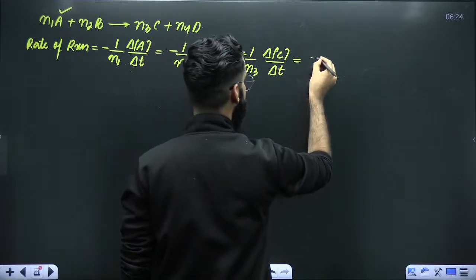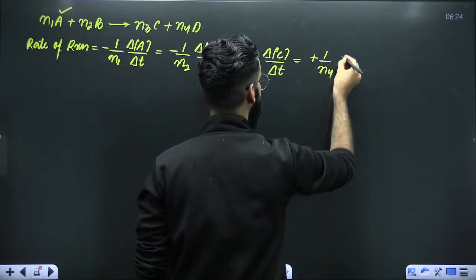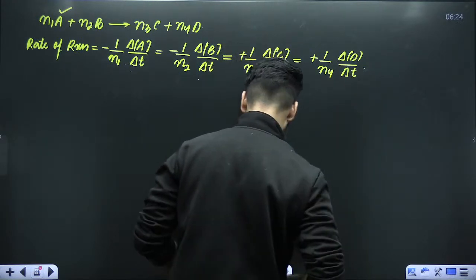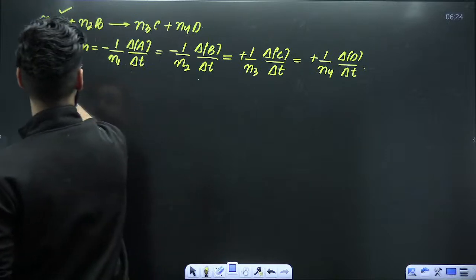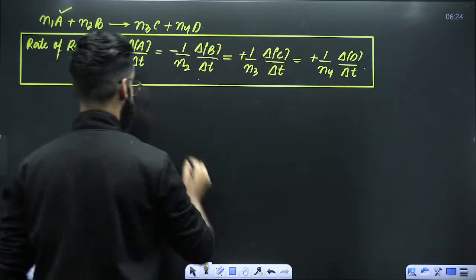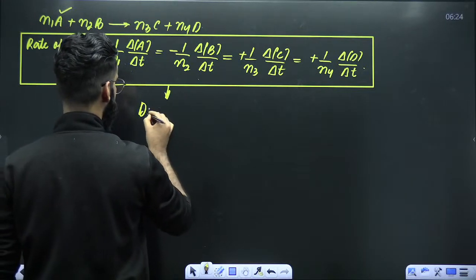With respect to D, it's plus 1 divided by N4, change in the concentration of D divided by the time interval delta T. And this equation which you wrote is what you call the differential form of rate.